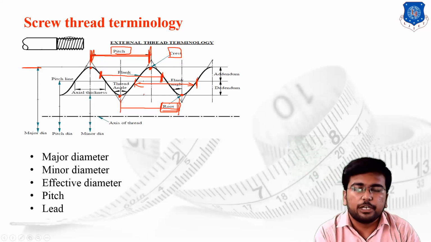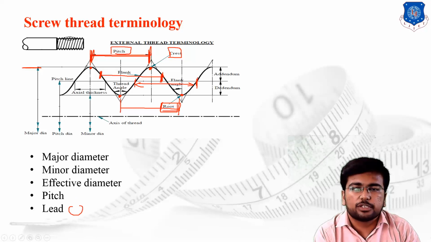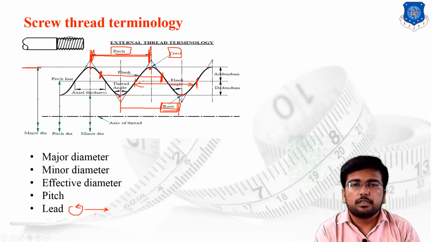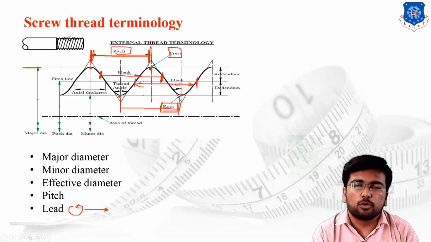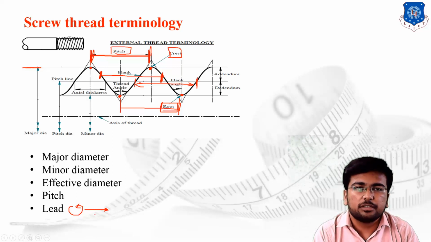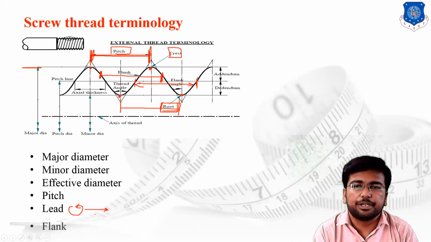Then the lead value. Lead means that once you do one rotation of the screw thread profile, the screw will cover some axial distance, and that distance covered in the axial direction is known as the lead. Once again, mark my words: once you complete one rotation of the profile, the axial distance covered by the thread profile, or by a single point, in the axial direction is known as the lead.